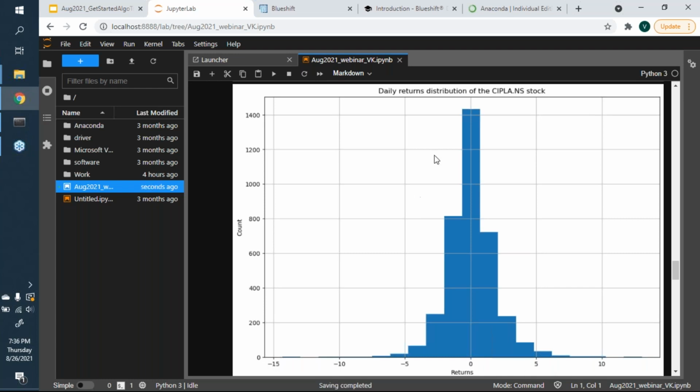Similarly on the y-axis. And what this tells you is that on most days, the returns were at about a little over 0 and a little under 0. Slightly less than that, returns were negative about 800 odd days, around minus half to about minus 1 or so. After that, between plus half and plus 1 was about somewhere here, and so on. So it gives you a sense of how the returns of Cipla looked over the last 15 years.